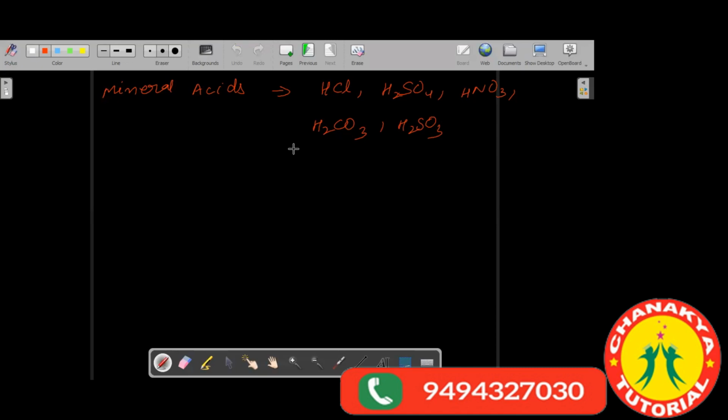Now, a common characteristic that all acids bear is that if you dissolve any acid in water, the acid in water will give you hydrogen ions. The process is very important. All of you know that acid in water will give H plus ions, plus something else will also be there. If a substance gives H plus ions, we call it an acid. This is what we have learned.